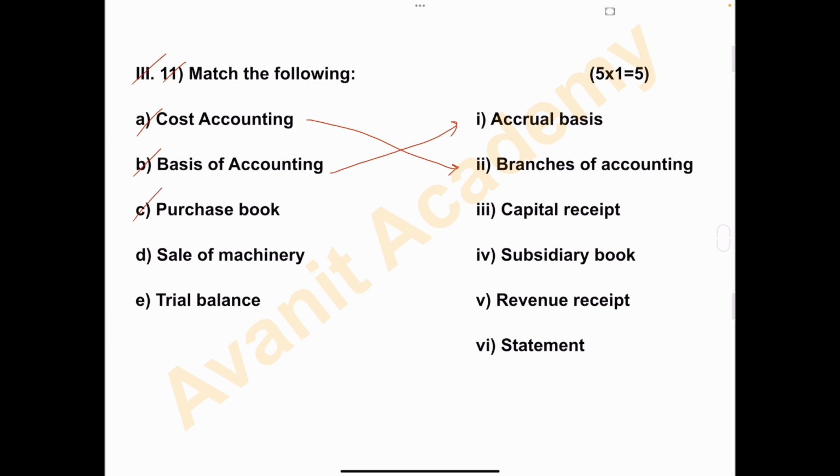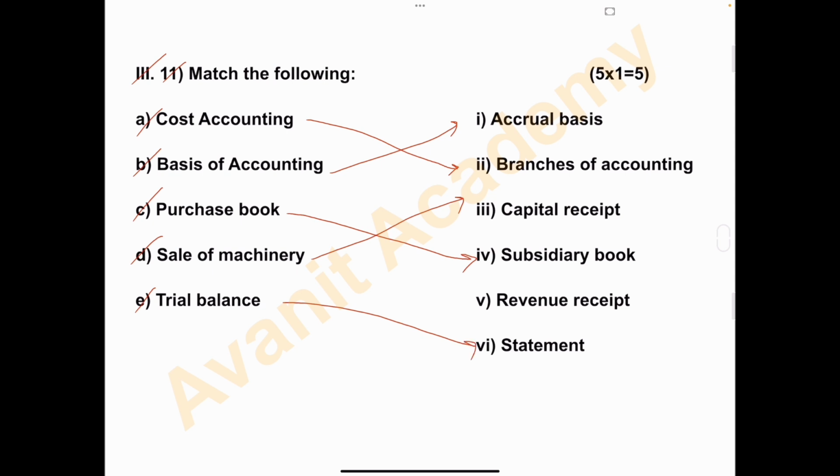C. Purchase book. Purchase book is a subsidiary book. D. Sale of machinery. Sale of machinery is a capital receipt. Then last one, E. Trial balance. It is a statement.